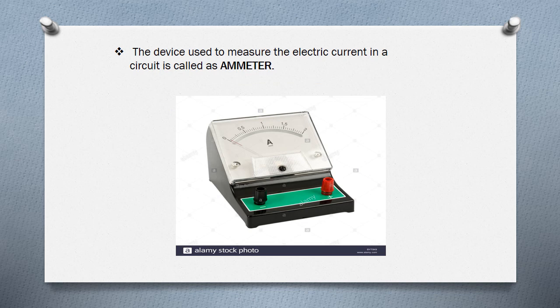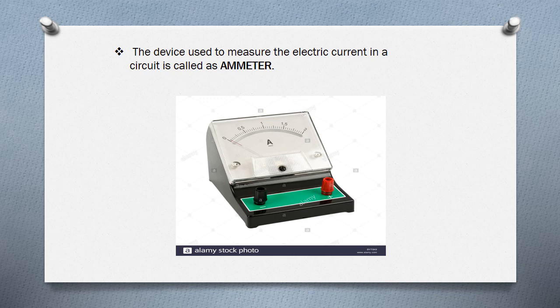And see, in every electric circuit in our houses, to measure the electricity that we use, the electricity board will install a meter at the entrance of our house itself. We can find the meter in every house. In the same way, in the smallest electric circuits, the device we use to measure the electric current is the ammeter.